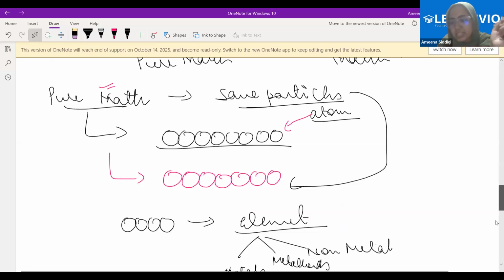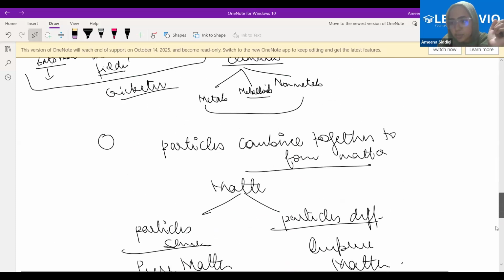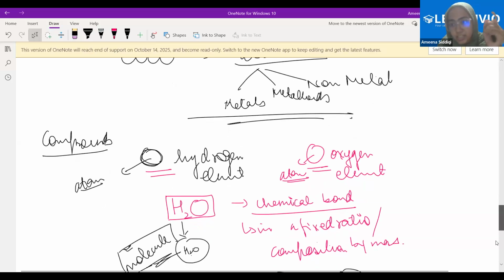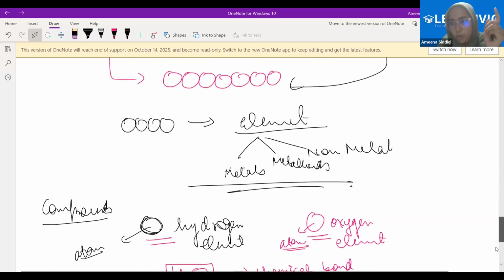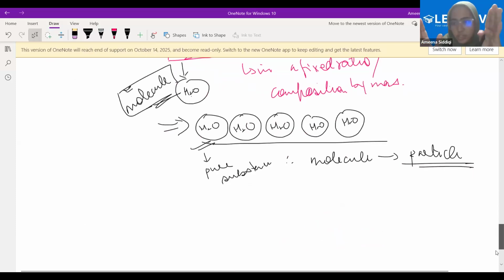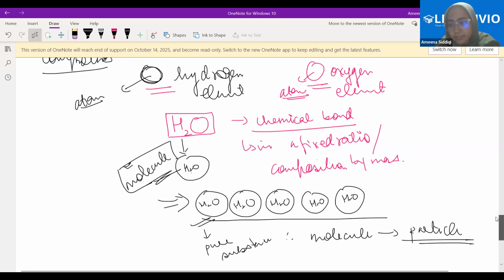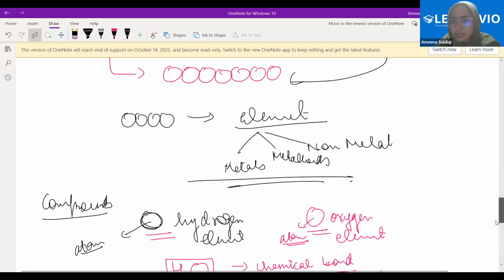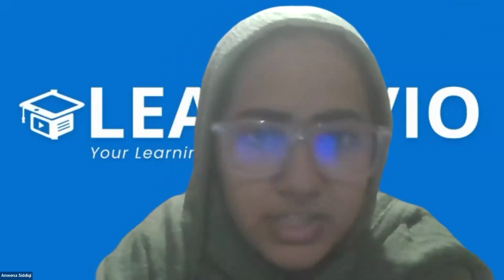And see, if your confusion is that hydrogen and oxygen are two different atoms, let me just quickly tell you that I just now told you that when hydrogen and oxygen combine chemically in a fixed ratio, as they have combined in the water molecule, they become a different particle. This water molecule will not have the properties of hydrogen atom, will not have the properties of oxygen atom. It becomes completely different. I will show you here with the colors. Just give me a second. It is having a problem.